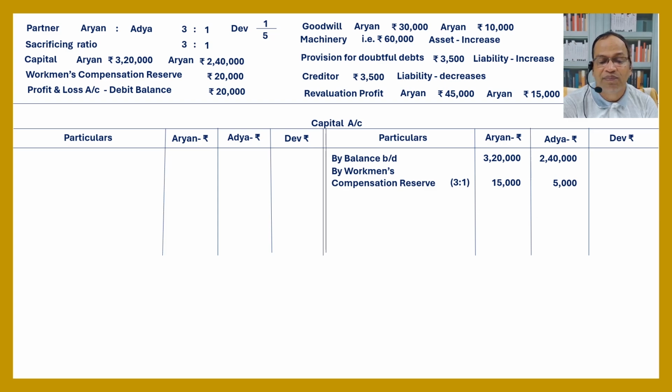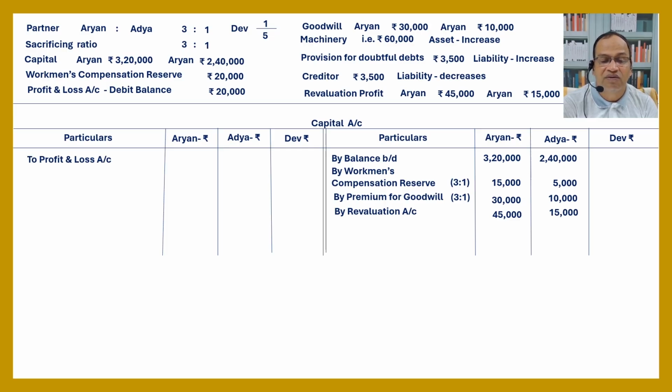Then by premium for goodwill account, 3:1, 30,000 for Aryan, 10,000 for Adya, and for revaluation account, Aryan 45,000 and Adya 15,000.